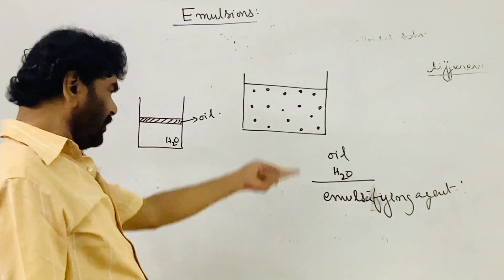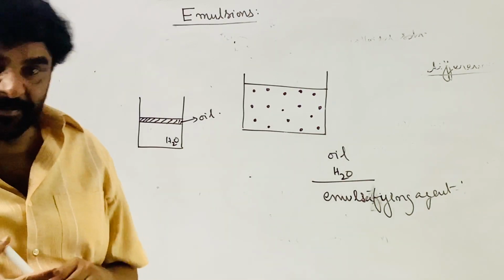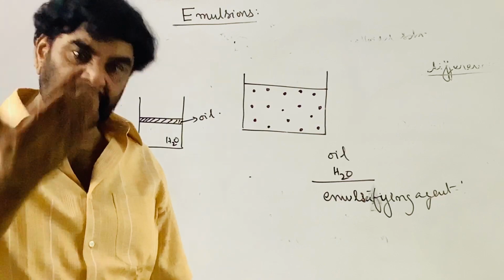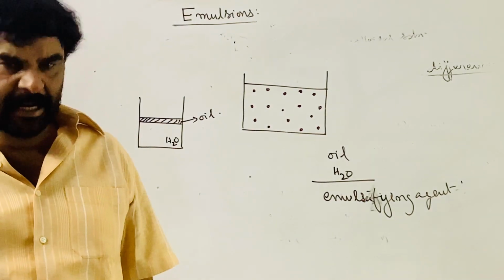And what is the role of the emulsifying agent? It increases the stability of the emulsion. How? By creating a charge on the oil droplets, colloidal particles.